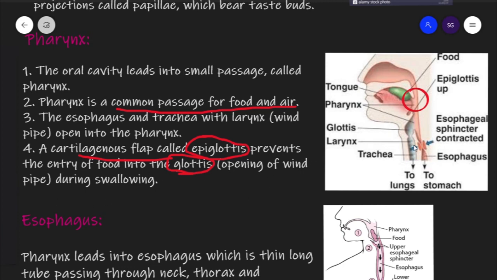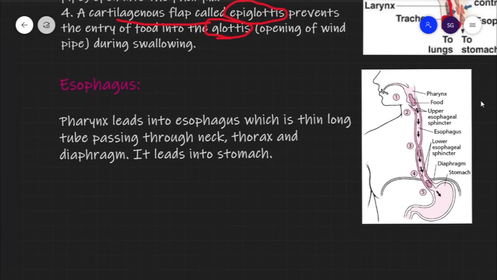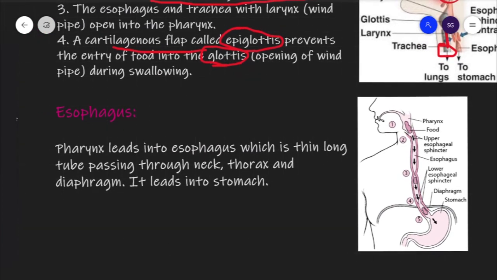This larynx will continue with trachea, and trachea will go into the lungs. This tube made up of larynx and trachea is called windpipe. So this was all about pharynx, and now we will take esophagus. Now I have told you that pharynx opens up into two openings. One is of larynx, which is for windpipe, and second is for esophagus, which is food pipe. Here we will cover only the esophagus because we are discussing the digestion part, not the respiratory part. In the respiratory part we will cover the larynx and trachea.